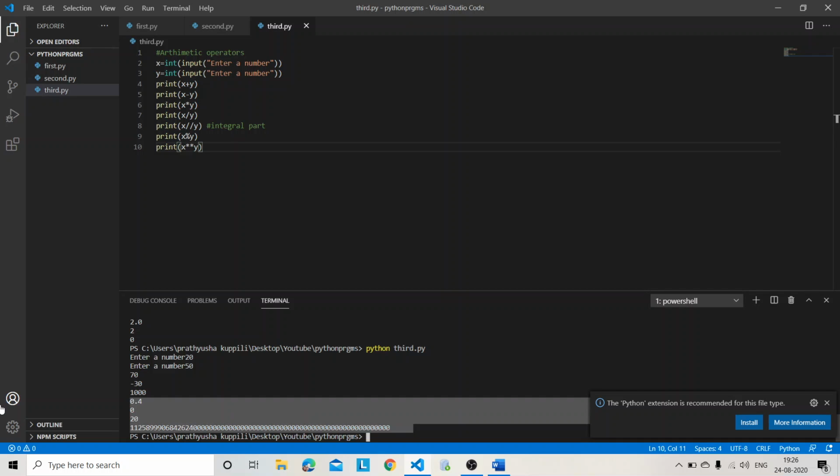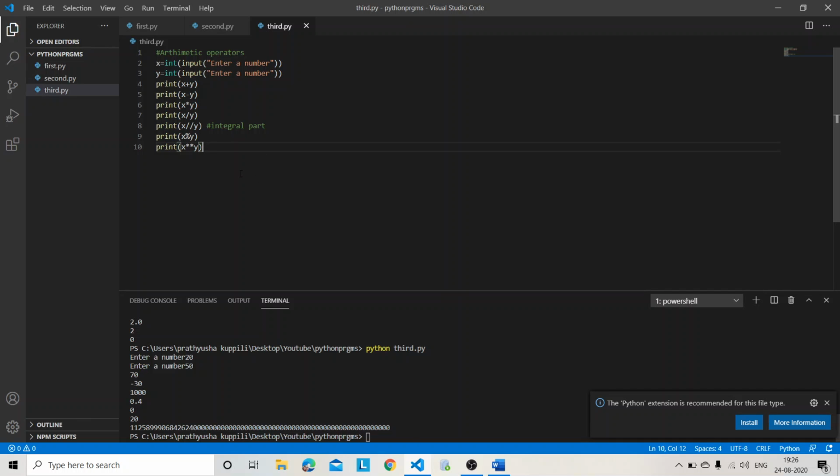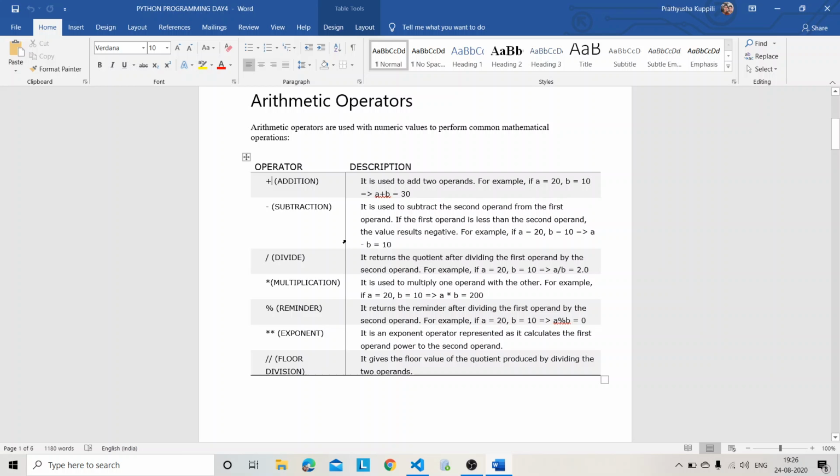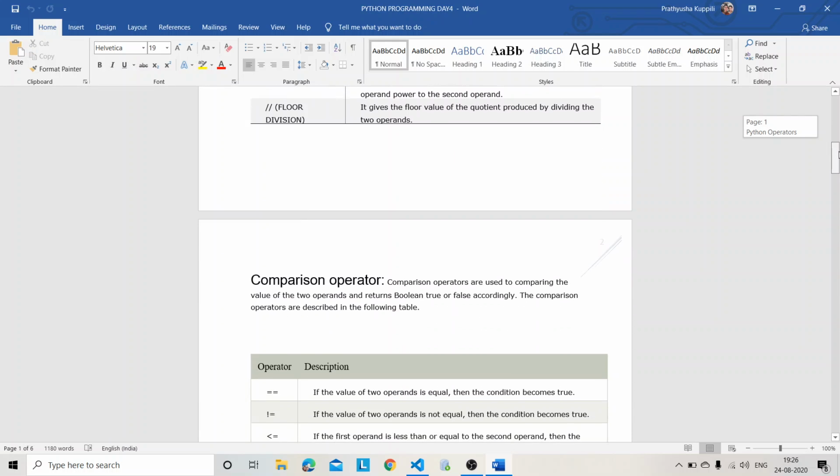This is the value of x power y. So these all belong to arithmetic operators. Now coming to the other thing. I hope all these things are completed, right? So we'll be going to the other thing.